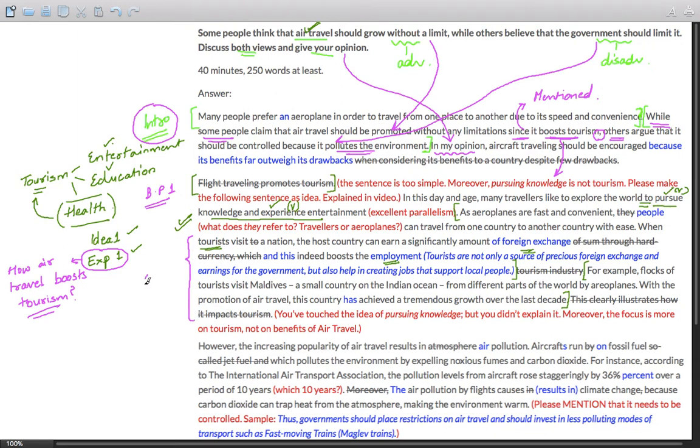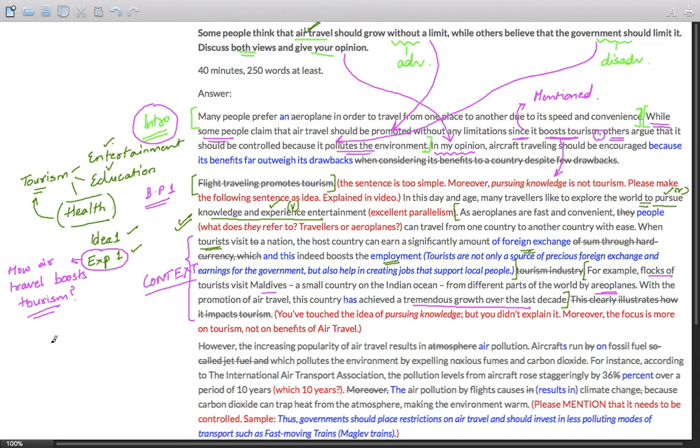So the context is lost over here, and though the arguments are well structured, everything is fine, the student will lose bands because of this major mistake. Similarly, for example: "Flocks of tourists visit Maldives, a small country in the Indian Ocean, from different parts of the world by airplanes." This example is better than the explanation itself. With promotion of air travel, tremendous growth over the last decade. This is fine. However, the explanation is not as clear. It should have been more clear.